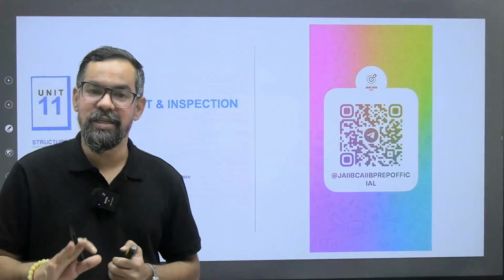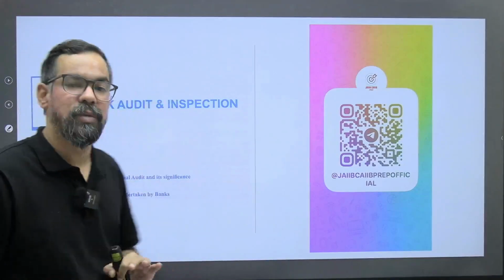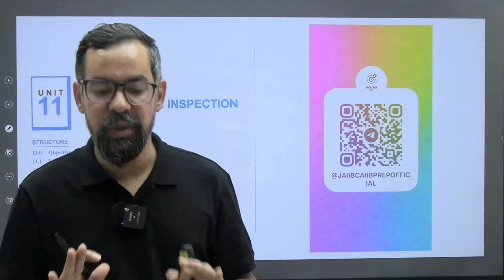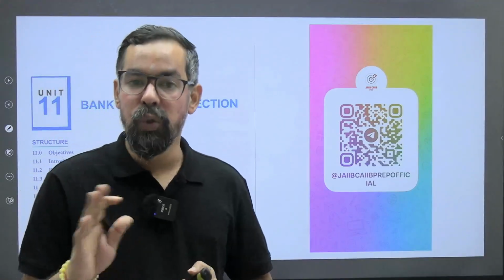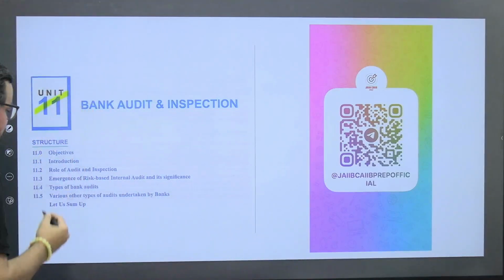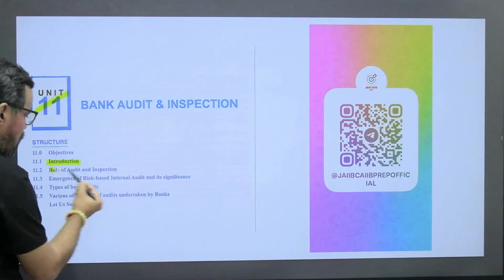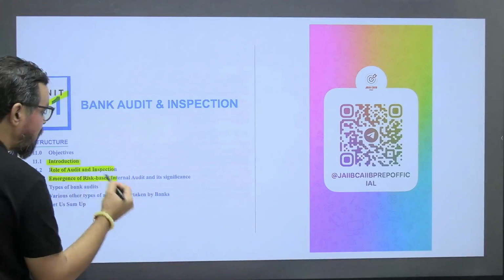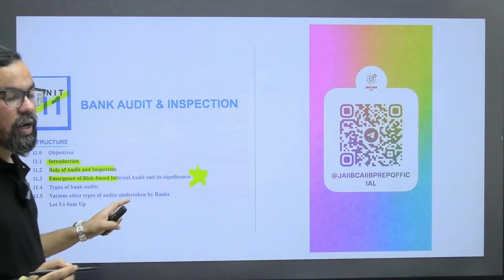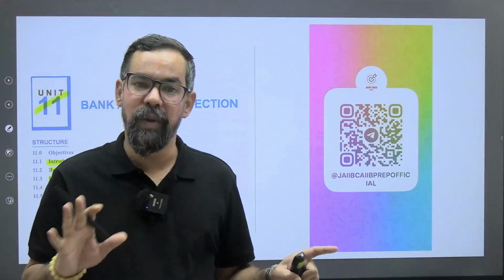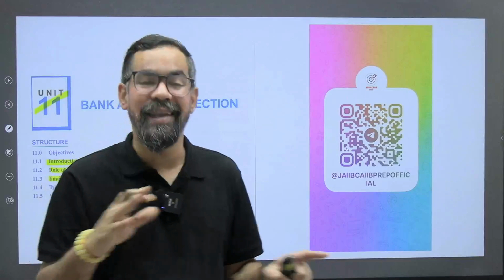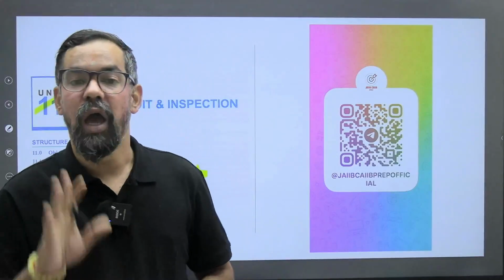So in this particular session we are going to discuss these many subtopics, and it is very important, worth 2 marks. Sometimes you will see a 3 marks question based on this one also. So you will face a 2 to 3 marks question from this, right? So, unit number 11: the basic introduction, role of audit and inspections, and the emergence of risk-based internal audit. This is very important again. Risk-based internal audit was notified by RBI in 2002, and in 2021 there were some changes. Every time we have seen one question around this topic.